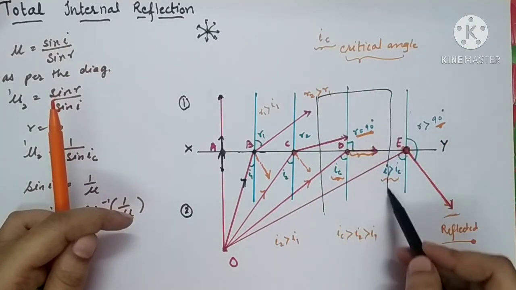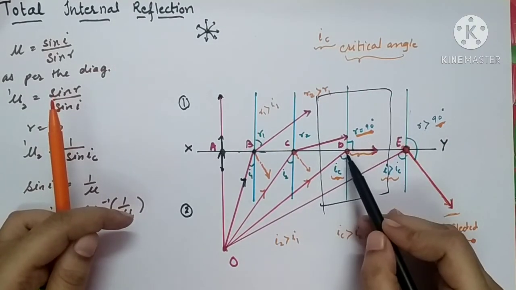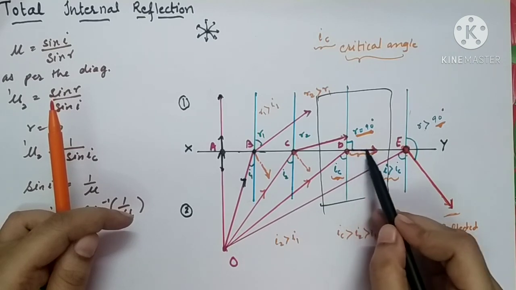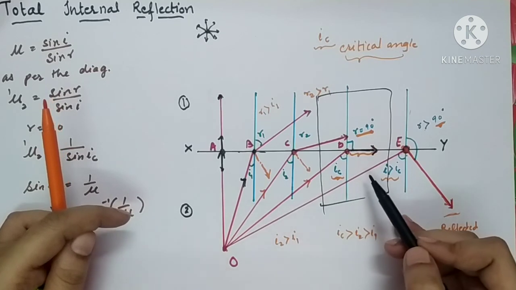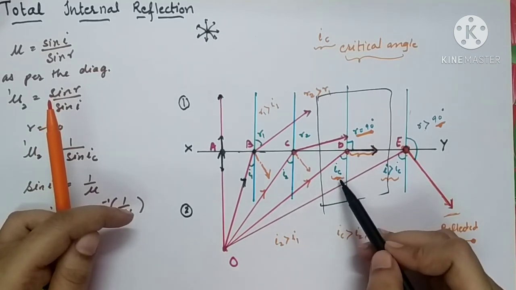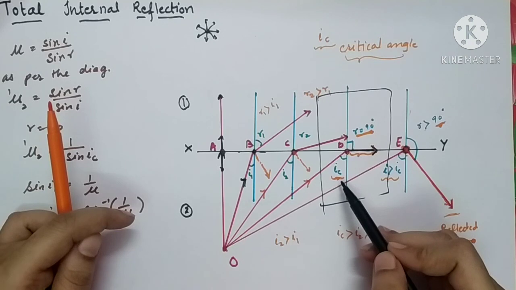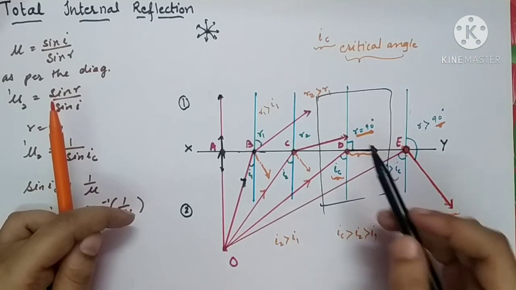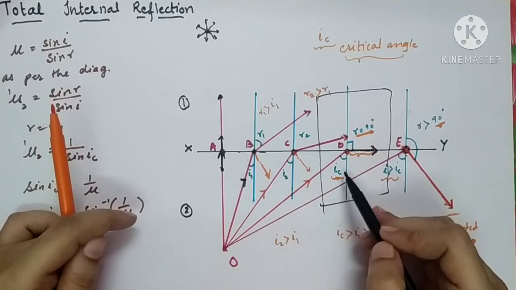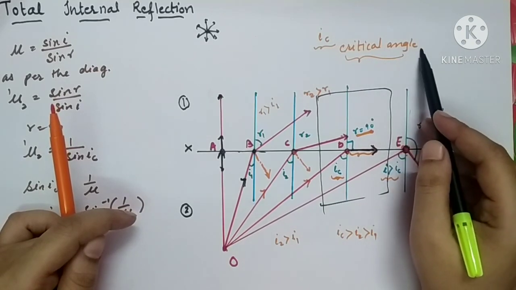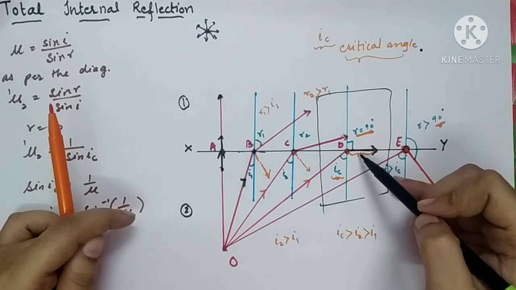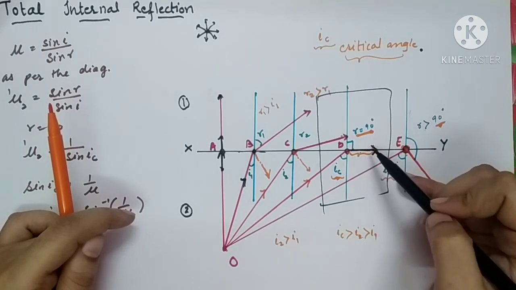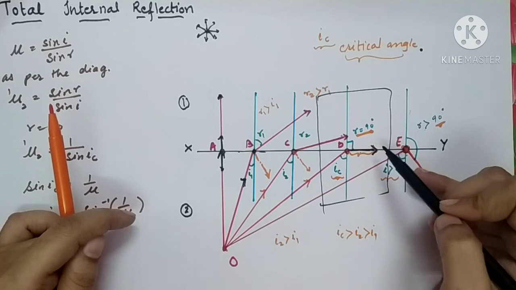Here we have taken one incident ray for which the angle of refraction is 90 degrees. Angle R is 90 degrees. See, the angle of incidence, IC, is taken inside the denser medium. So let's define the critical angle also. Critical angle is nothing but the angle of incidence in a denser medium for which the angle of refraction is 90 degrees in a rarer medium.